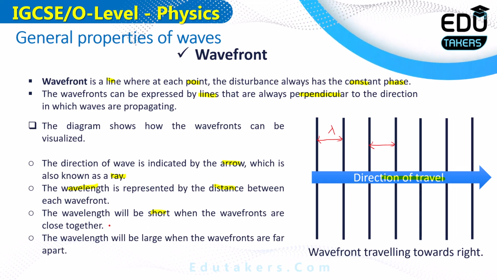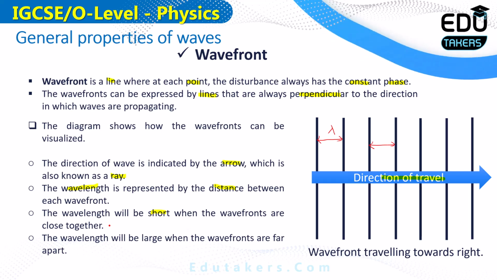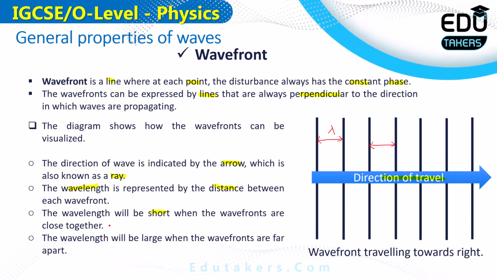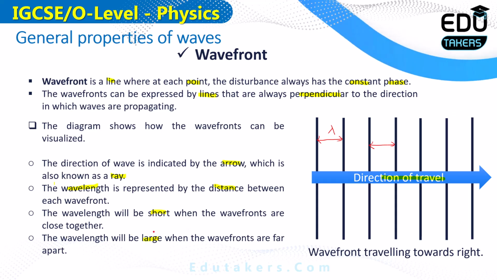What does this mean? If the distance between the wavefronts decreases, the wavelength decreases. And if the distance between the wavefronts increases, the wavefronts move further apart from each other. In this figure, when I increase the distance between the wavefronts, the wavelength also increases, because wavelength is the distance between any two wavefronts. The wavelength will be larger when the wavefronts are far apart. If the distance between the wavefronts decreases, the wavelength also decreases. Both of these are directly proportional to each other.